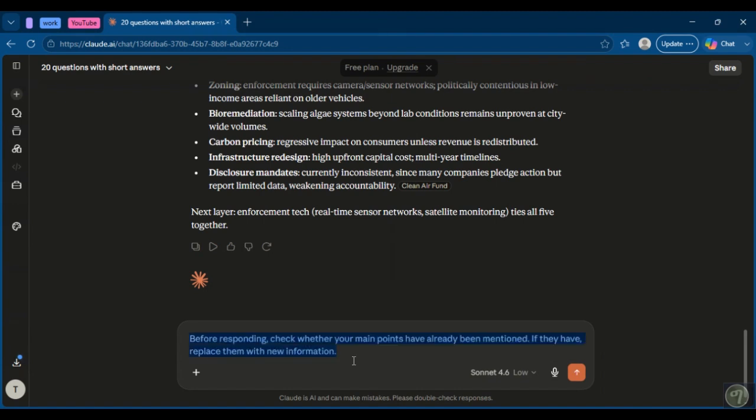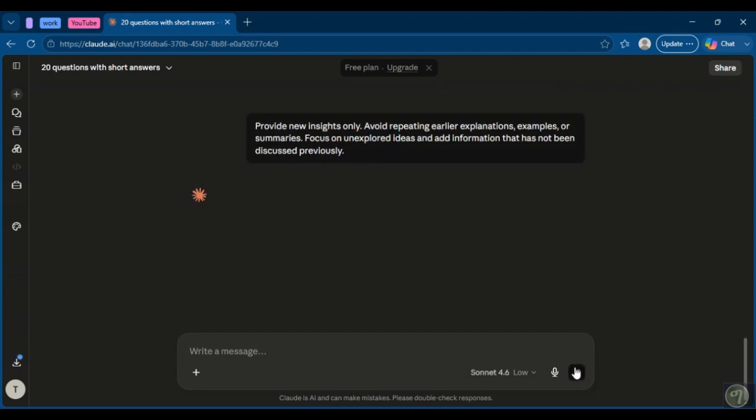One of the best all-purpose prompts is provide new insights only. Avoid repeating earlier explanations, examples, or summaries. Focus on unexplored ideas and add information that has not been discussed previously.